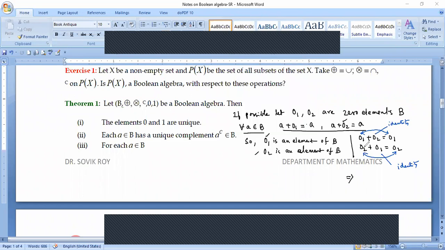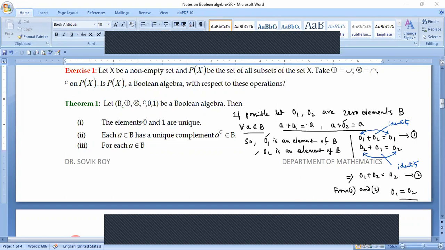Now you see that since plus is commutative, I can write 0₂ + 0₁ as 0₁ + 0₂, which is equal to 0₂. Now, if I give it equation number 1, and this equation number 2, from 1 and 2, since the left-hand sides are the same, the right-hand sides must be equal. So 0₁ equals 0₂. 0₁ is the additive identity according to my choice, and 0₂ is the additive identity according to my choice. They are coming out as the same, and therefore the 0 element is actually unique.